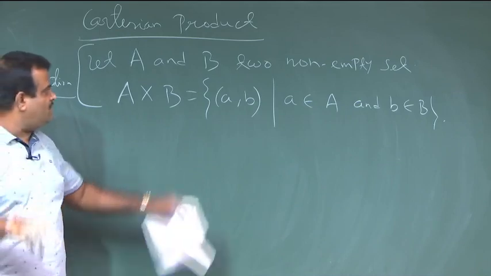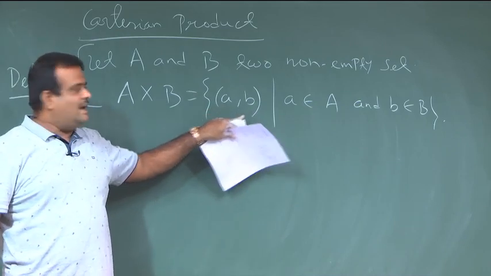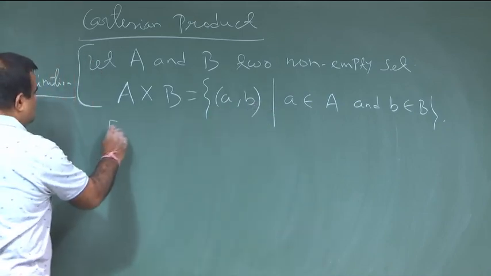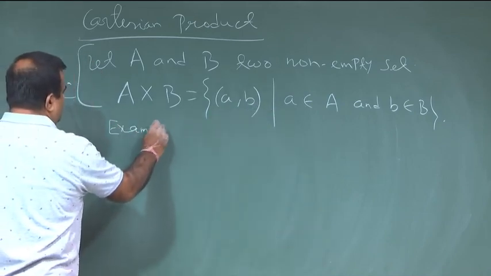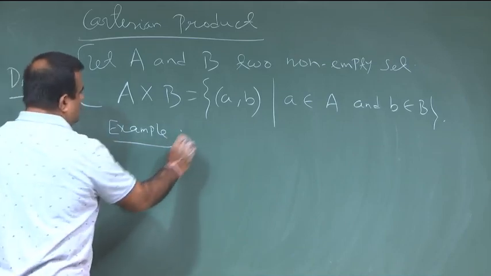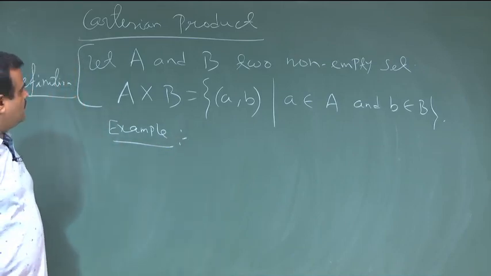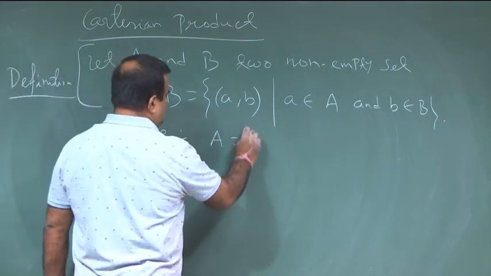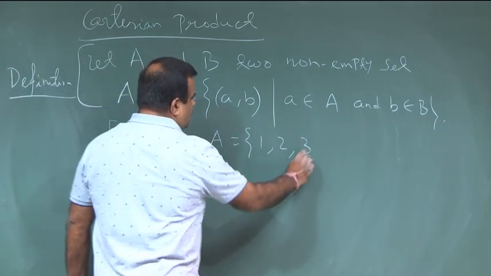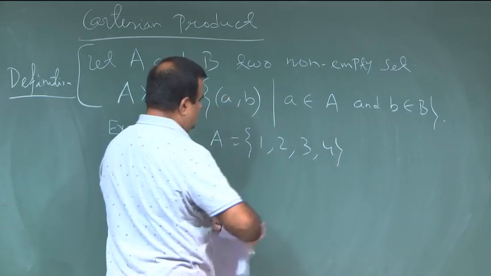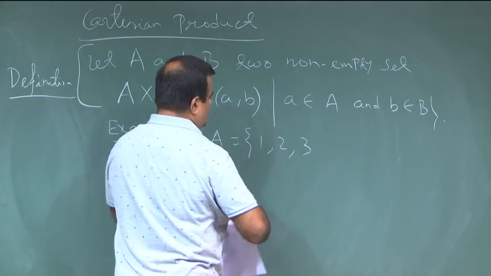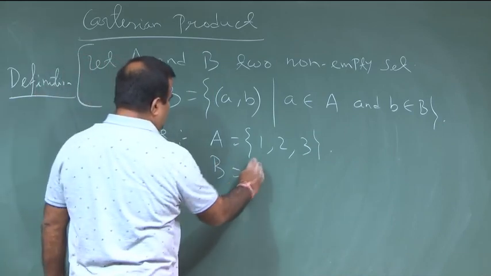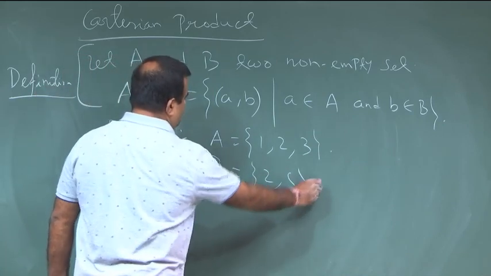The first element is coming from A, and the second element is coming from the set B. Now, for example, if we have the set A equal to, let us take a small one, 1, 2, 3, and if we have the set B equal to 2, 5.